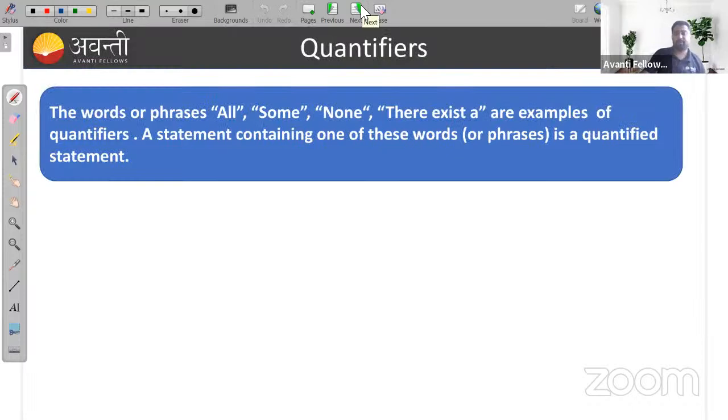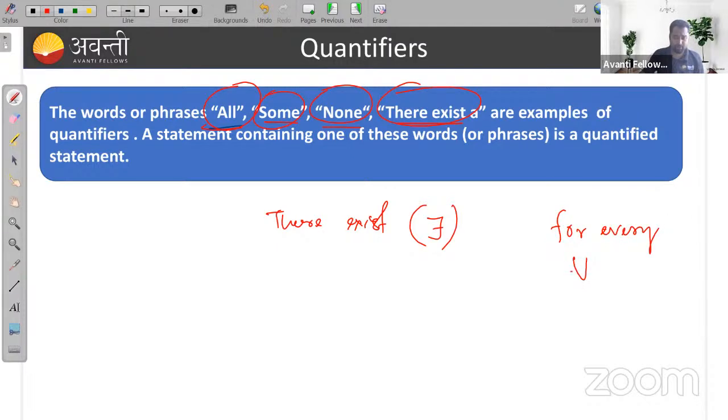What are the quantifiers? The words and phrases like all, some, none, there exists are examples of quantifiers. You must use this term, there exists. This is our there exists, and for every or for all, this is the symbol you use.